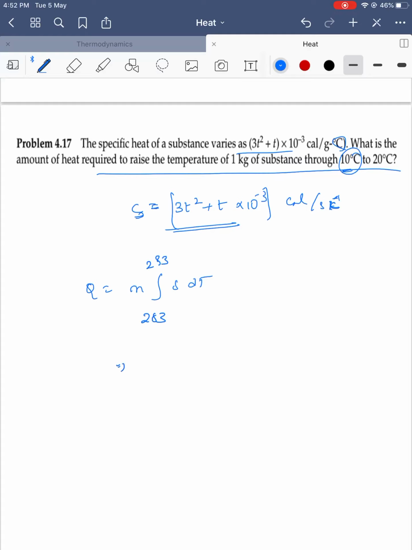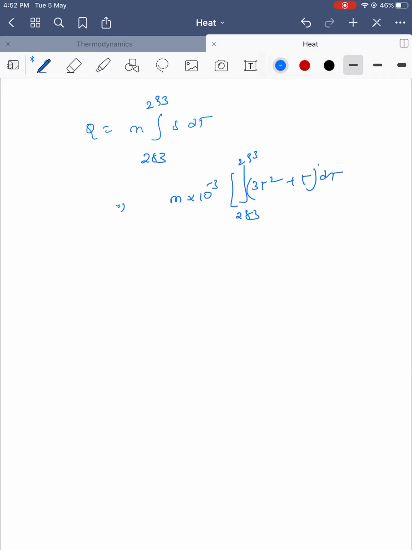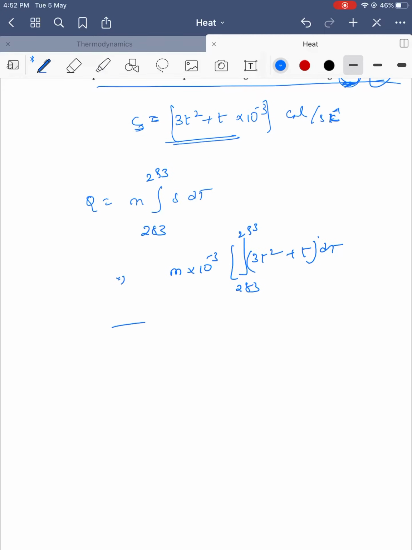Substitute the S value: M into 10 power minus 3, integral of 3T square plus T into dT, where T is the temperature, from 283 to 293. You may ask why are you converting degrees Celsius into Kelvins? This degree Celsius is a change in temperature, delta T, but whenever temperatures are given, you should substitute them in the form of Kelvins only.